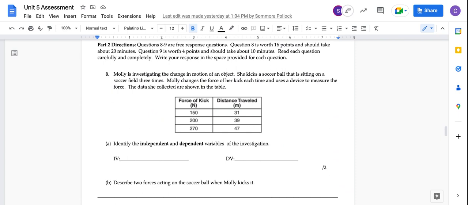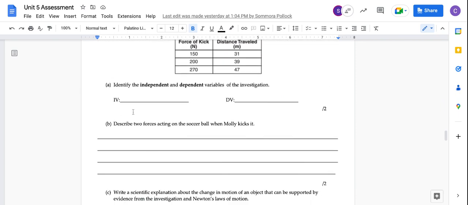8. Molly is investigating the change in motion of an object. She kicks a soccer ball that is sitting on the soccer field 3 times. Molly changes the force of her kick each time and uses a device to measure the force. The data she collected are shown in the table. A. Identify the independent and dependent variables of the investigation. Independent, dependent.